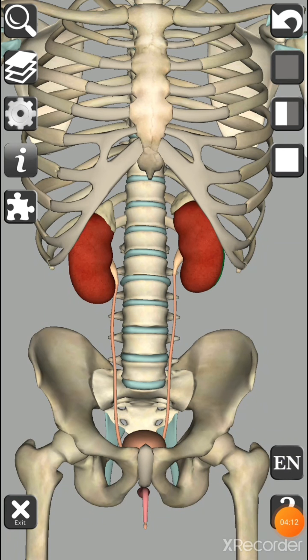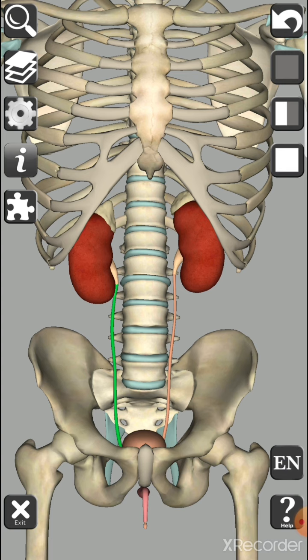So there are two kidneys situated in the abdominal cavity, and then here you can see tube-like organs which arise from the kidneys. Those tube-like organs are nothing but the ureters. How many ureters do we have here? There are two ureters. One is coming from the right side kidney and another one is coming from the left side kidney.